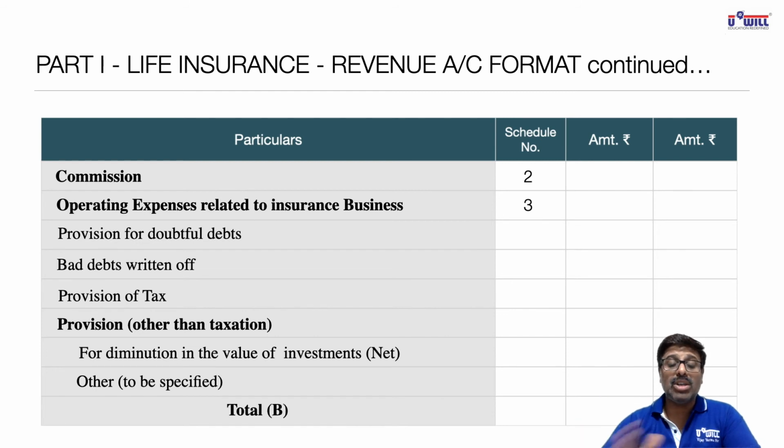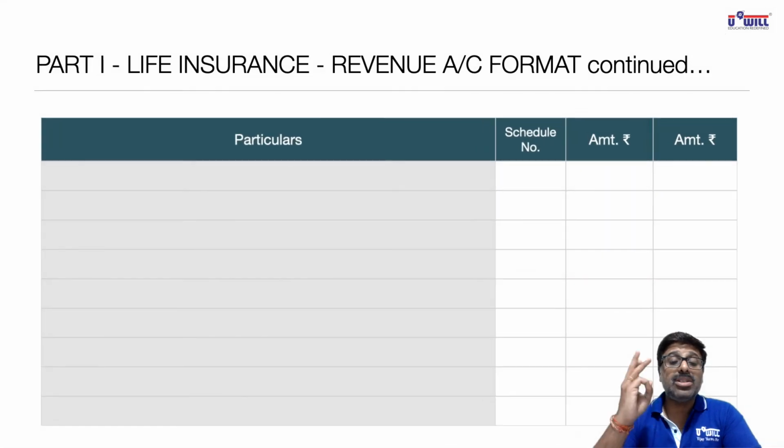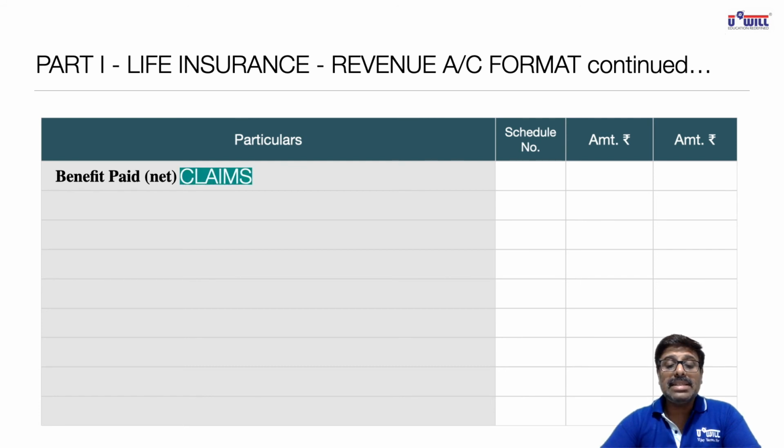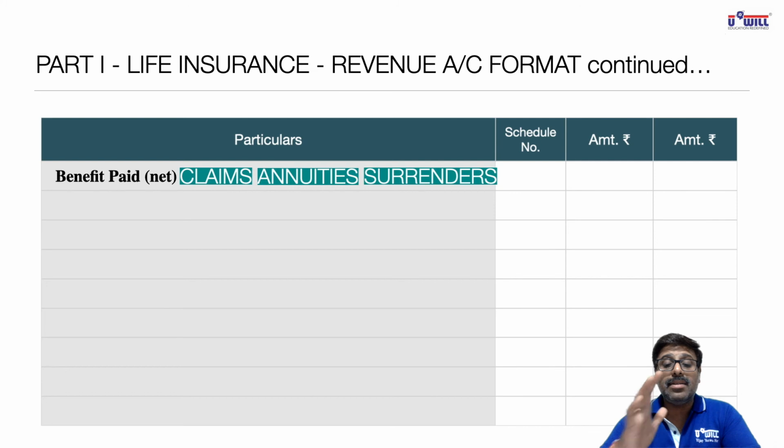Wherever required, you can pause the video and write down the things in your notebook. Okay, the total of second part will be called as total B. Going further, third part. Now third part includes three big expenses. Which three big expenses? Benefits paid. Benefits paid means it will include claims, annuities, surrenders. Okay, all this we studied in the terms also. So benefits paid will include claims, annuities, and surrenders as per schedule number 4.